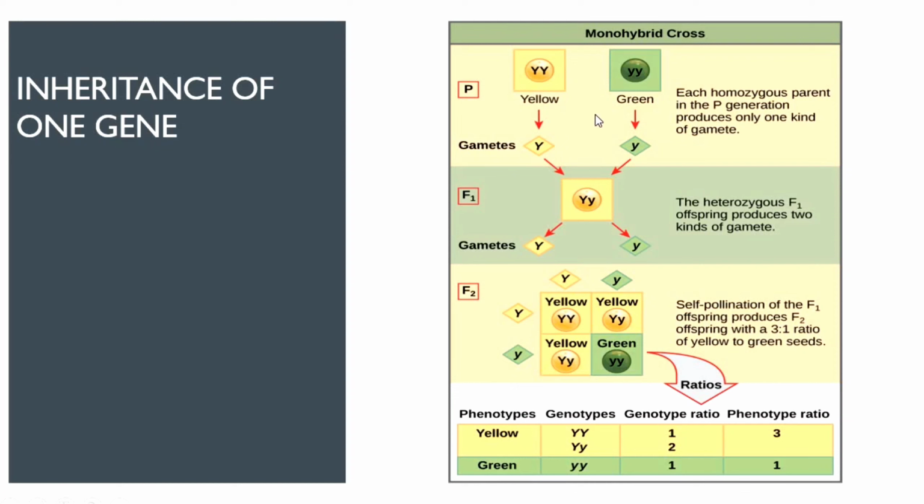Can anyone tell me which character we have taken? You can see that capital Y is the dominant trait. We always represent the dominant trait with capital letters and the recessive trait with small letters.